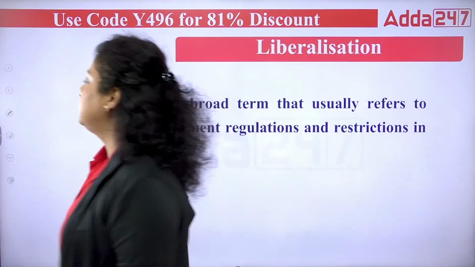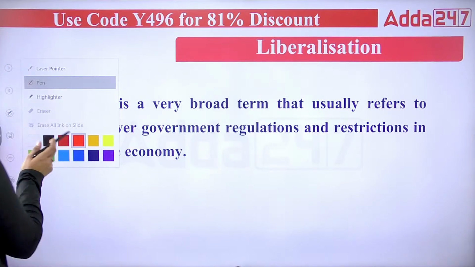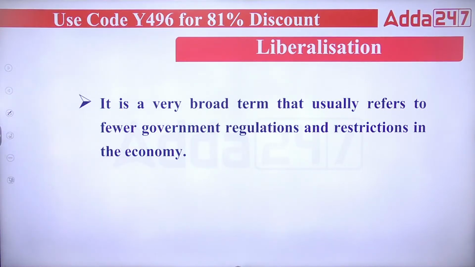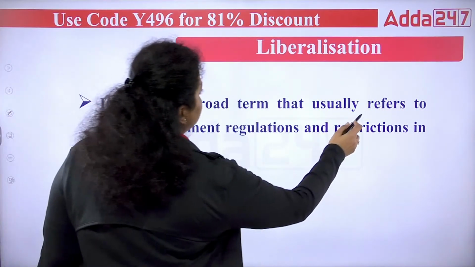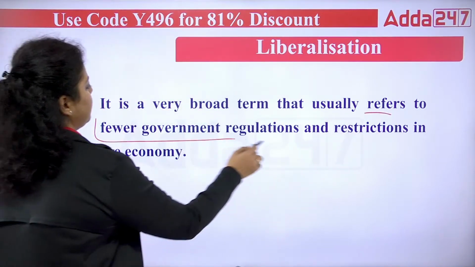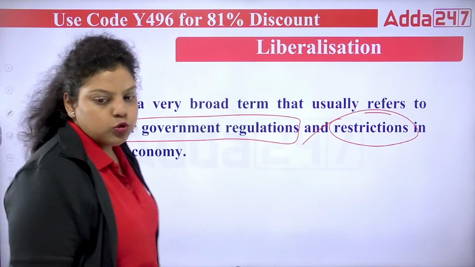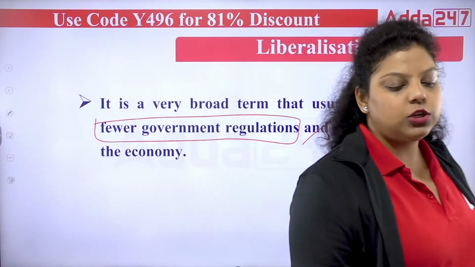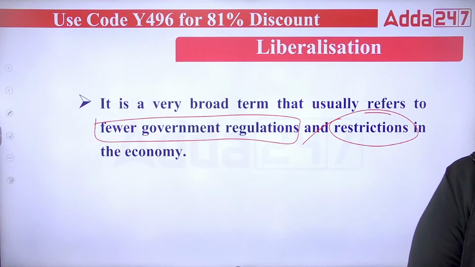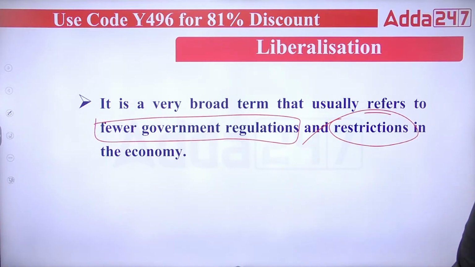So let's start with liberalization, and you can see the definition of liberalization written here. It is a very broad term that usually refers to fewer government regulations and restrictions in the economy. So when the government has very few restrictions and regulations in the economy, that will be known as liberalization.